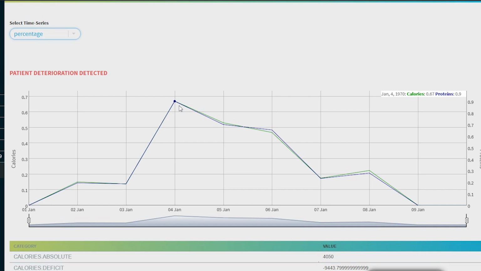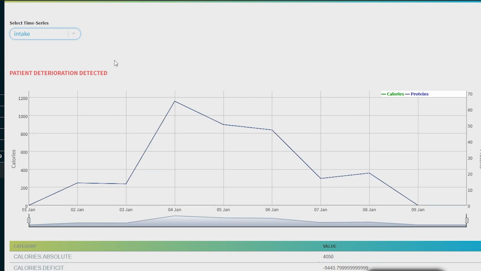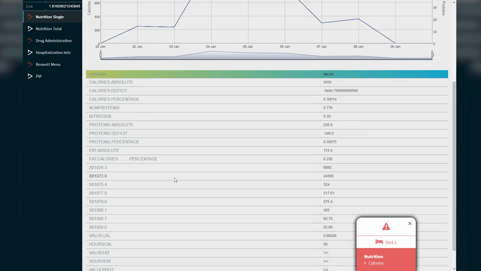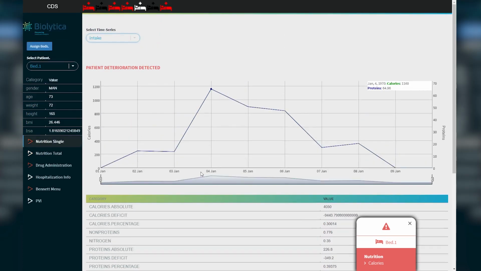The needs are calculated dynamically, meaning that effects that make the caloric needs vary, like if the patient is under mechanical ventilation, are taken into account when we calculate those daily needs. On the bottom of the screen, we can see some features that have been used for the creation of a nutritional model that examined the chance the patient will die.